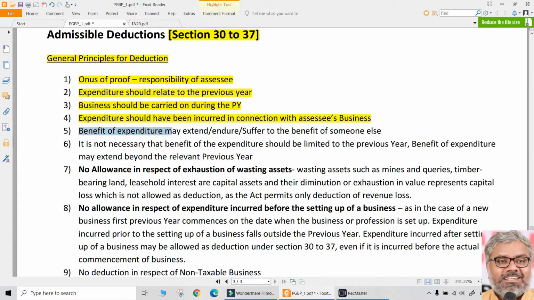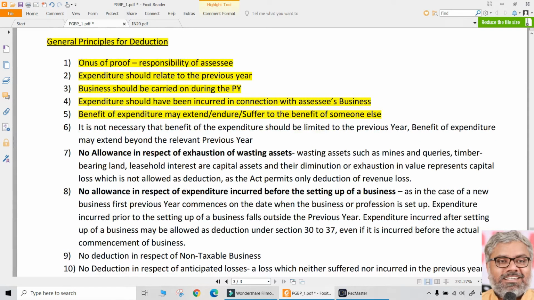Of course, the benefit of expenditure may extend or endure to the benefit of someone else. Someone else means not necessarily the SSE, but it should be related to the business of the SSE. For example, the SSE is giving a benefit to his employees. That is a benefit given to employees. You cannot say it is not related to business. Employee is also related to business. So that benefit can be extended to someone else, not necessarily the SSE himself. But ultimately, the purpose of such expenditure should be business. That is one point to be noted.